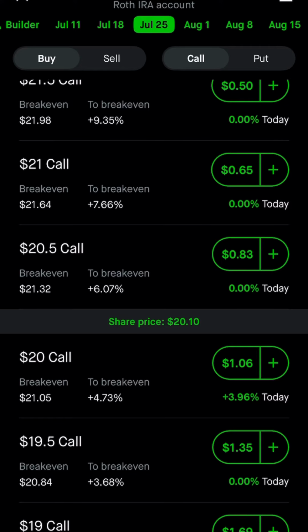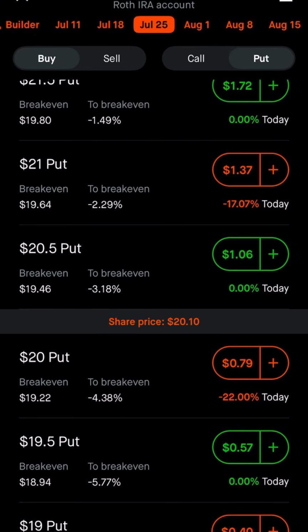Next, number 2, we're going to do buy a put. When you buy a put, you are betting that the stock price is going to decrease by a certain date. If it decreases, you make money. So when you buy a put, you are betting that the stock price is going to decrease by a certain date. Those are the first 2 stock options. If you understand those 2, you understand the very basics of half of the stock options. Let's get into the other 2.